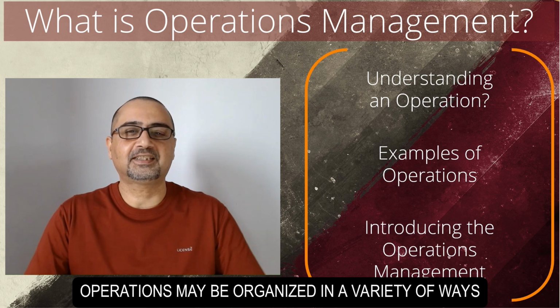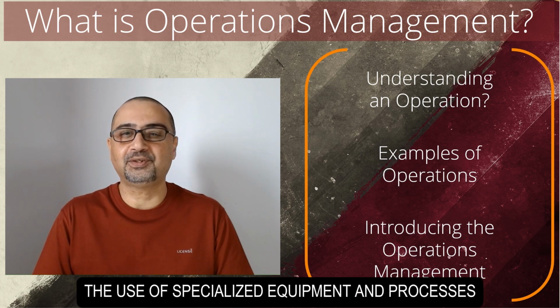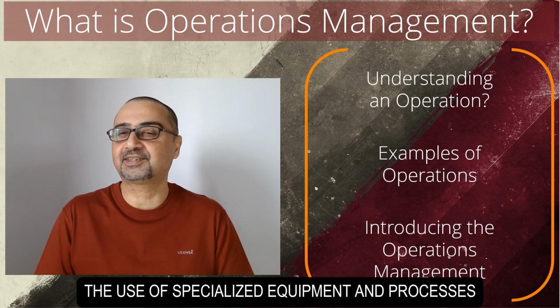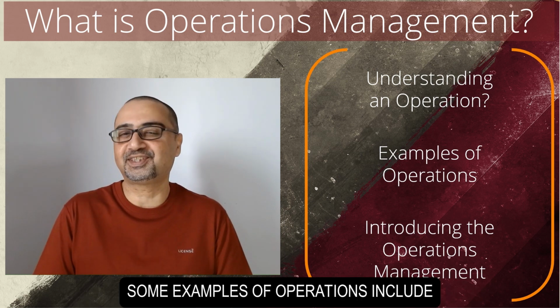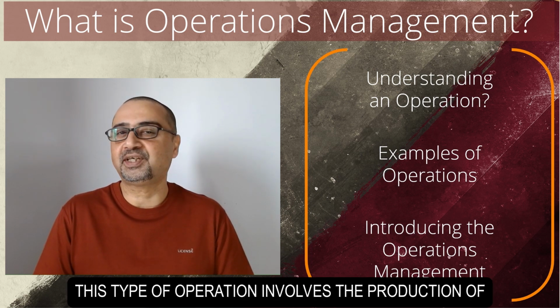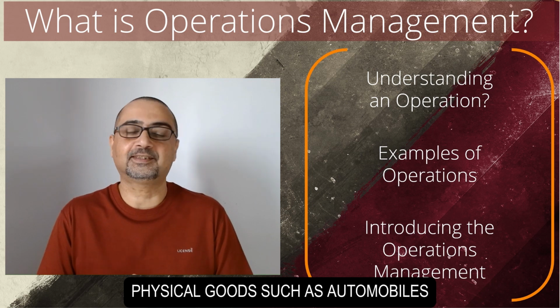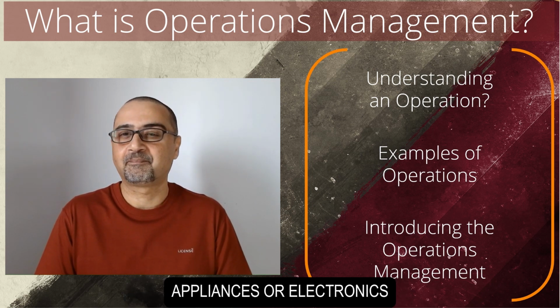Operations may be organized in a variety of ways depending on the specific needs of the organization, and that may involve the use of specialized equipment and processes. Some examples of operations include manufacturing operations. This type of operation involves the production of physical goods such as automobiles, appliances, or electronics.